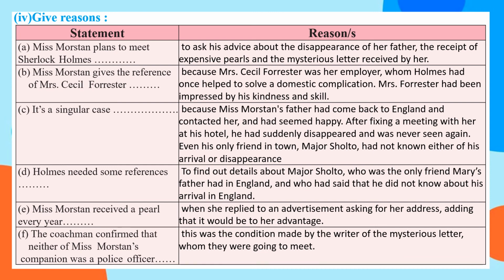Next is: Miss Morstan gives the reference of Mrs. Cecil Forrester. Why does she give it? Because Mrs. Cecil Forrester was her employer whom Holmes had once helped to solve a domestic complication. Mrs. Forrester had been impressed by his kindness and skill. So this is how statements are given and you have to write the reasons. You just read the statement and then see what reasons are given. In this very same way, you have to write the reasons for the statement as per the question.